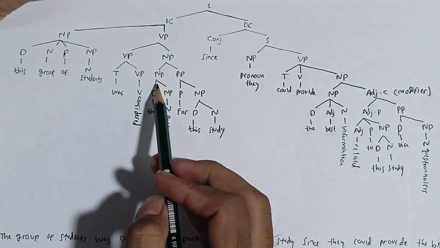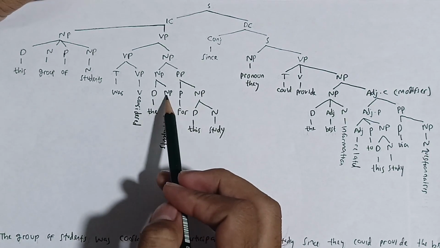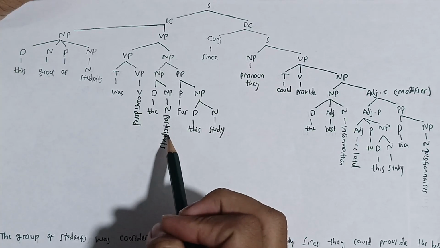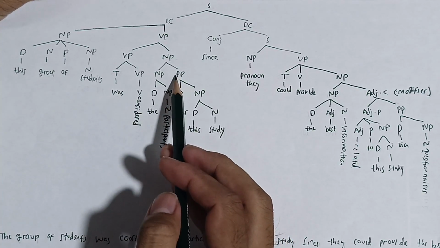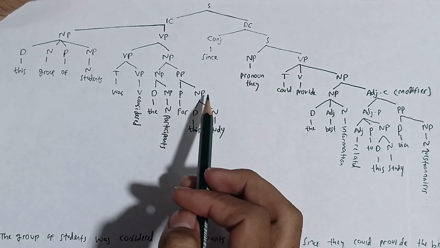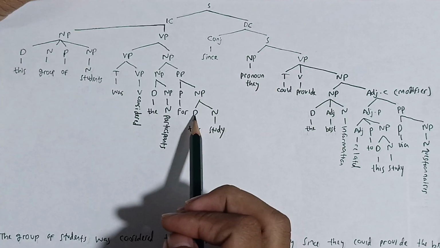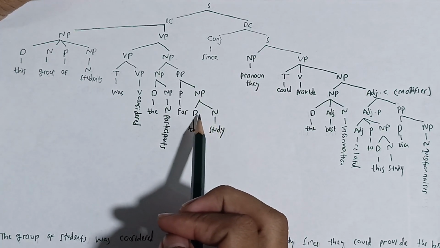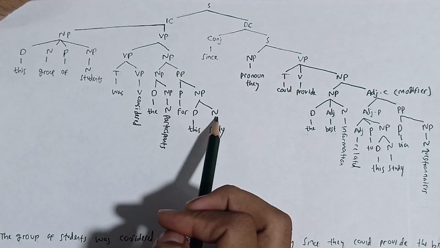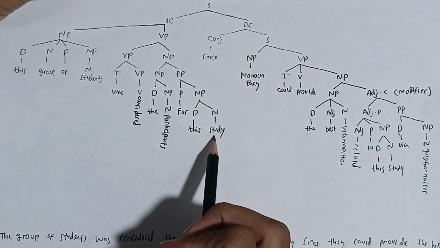The noun phrase is formed by determiner and noun phrase. The determiner is the and the noun phrase is participants, because participants is plural, so it's called noun phrase. And then the preposition phrase is formed by preposition and noun phrase. The preposition is for and the noun phrase is formed by determiner and noun. This phrase is called noun phrase because the noun becomes the main of this phrase. So the determiner is this and the noun is study.